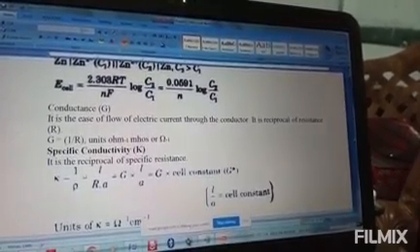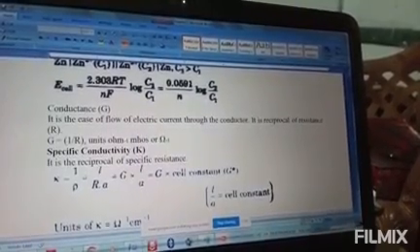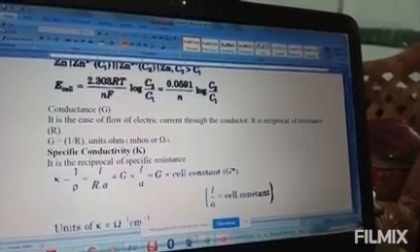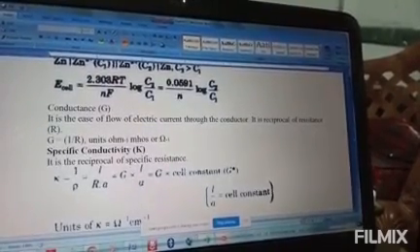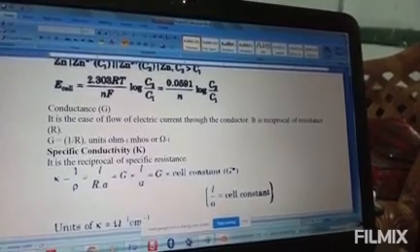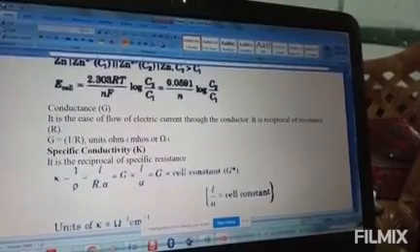Now the resistivity unit: length is in meters and area in square meters. So in SI units, ohm meter is the unit of resistivity. Clear now?